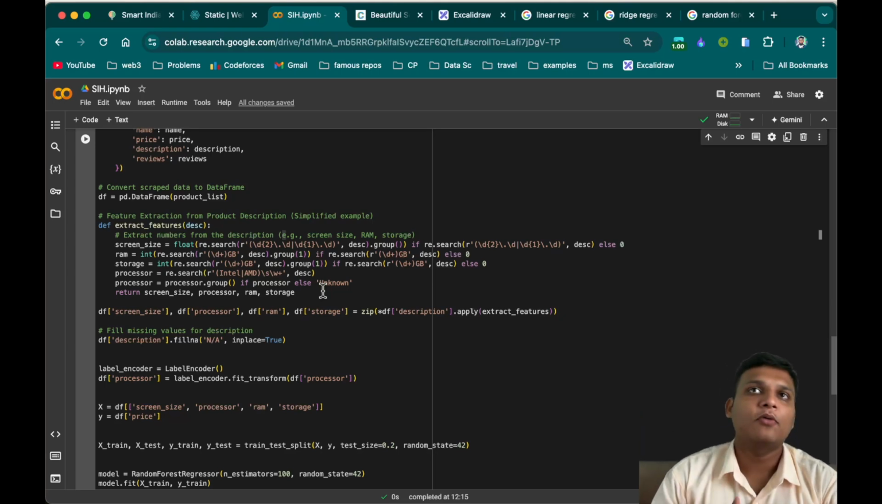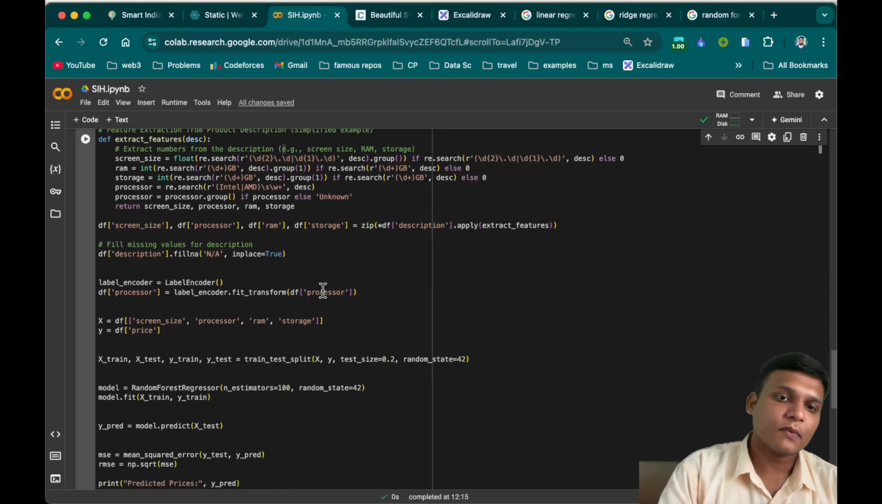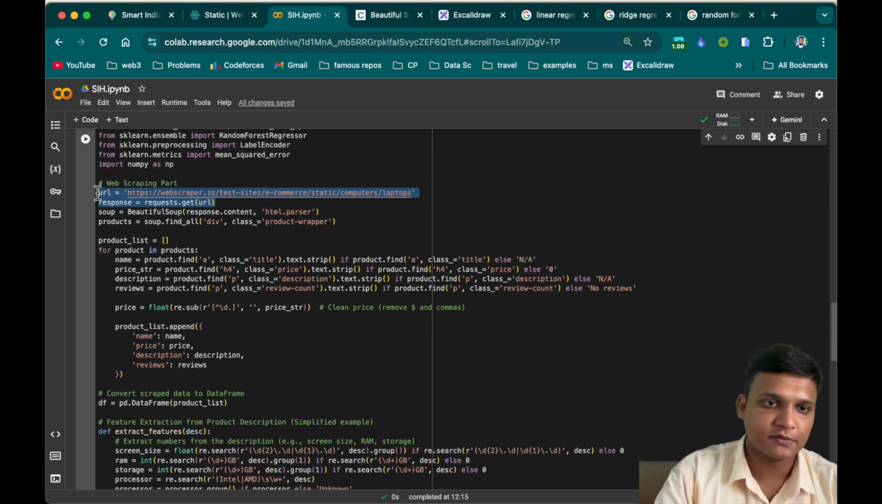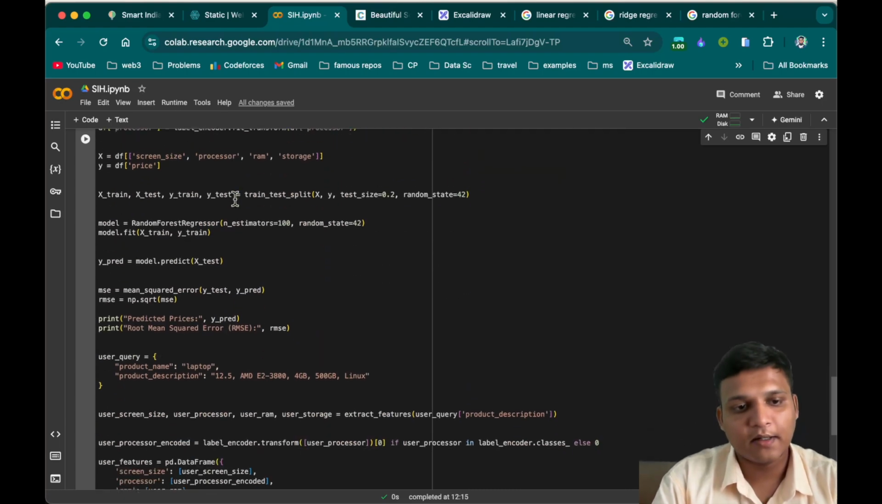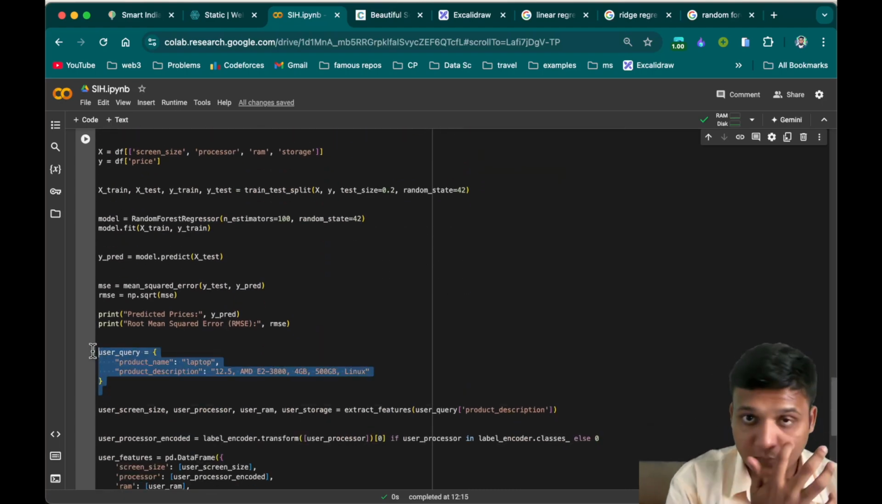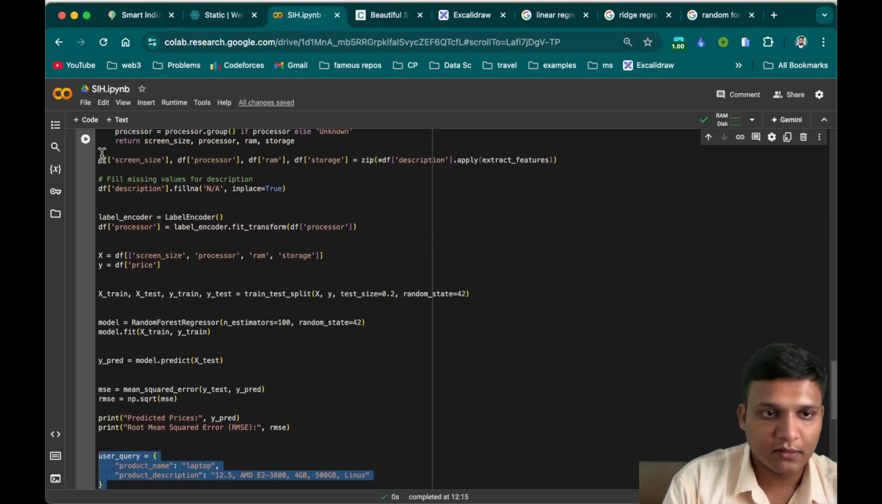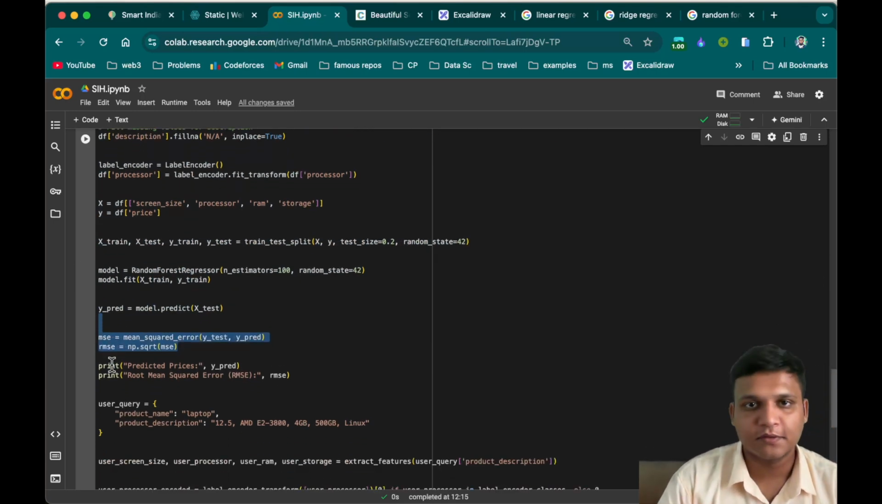For predicting the output, it is better practice to cut the data into features, so all the data can be utilized to the maximum. Let's say from the scraped data which comes from this URL, we are trying to predict the output for this user query. We have done the prediction part here, as you can see, and also done some testing, and we have calculated the root mean square error and so on.